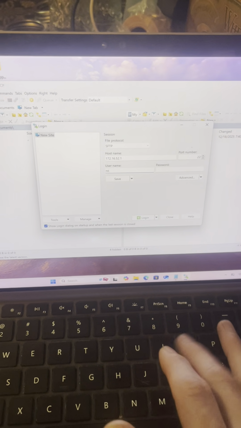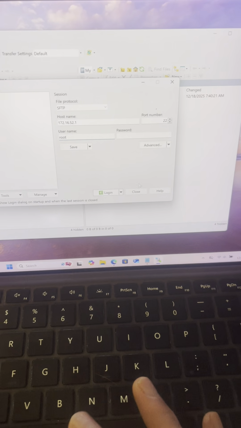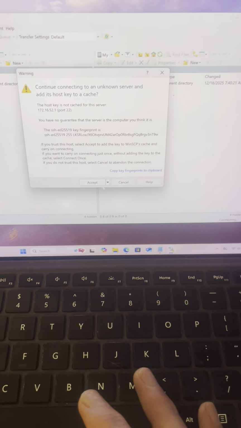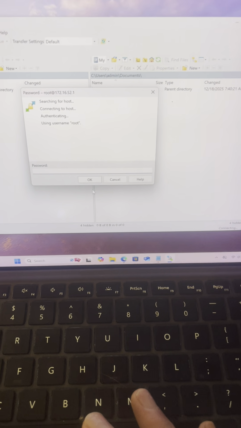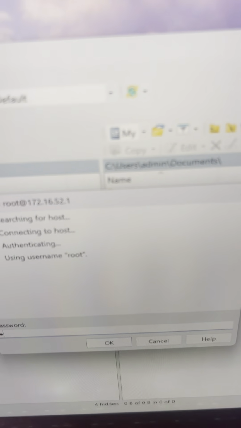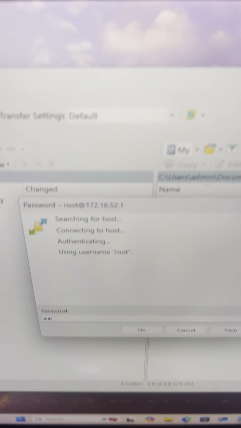So I'm going to keep that at SFTP, and I'm going to put in the IP address and type in root for the username. Now the password is going to be the password you made when you set up your pager. So I'm going to type my password in real quick and show you what to do from there.